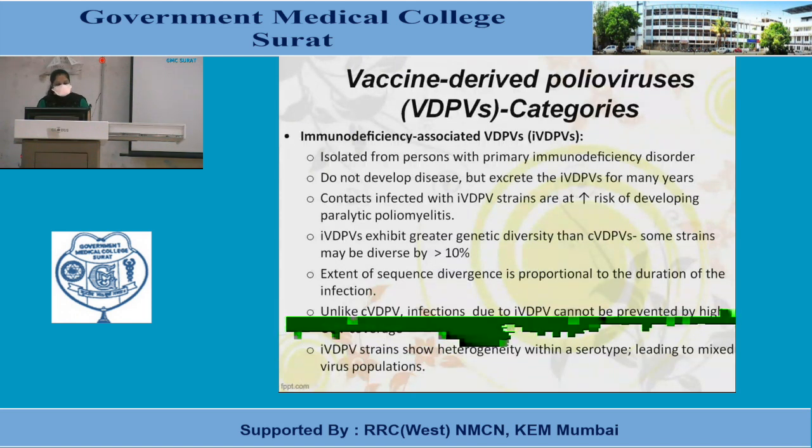They exhibit greater genetic diversity than CVDPVs, and the extent of sequence divergence is proportional to the duration of the infection. Unlike CVDPVs, infection due to IVDPVs cannot be prevented by high OPV coverage. So IVDPV strains show heterogeneity within a serotype, leading to a mixed virus population.